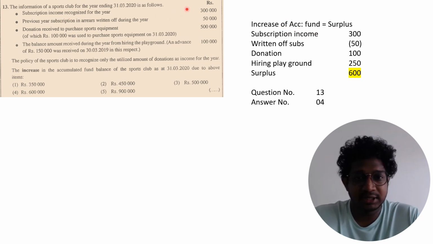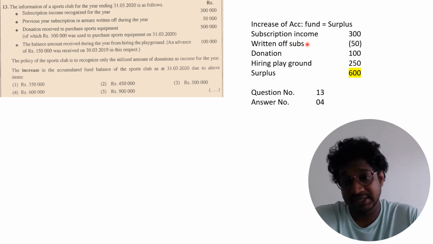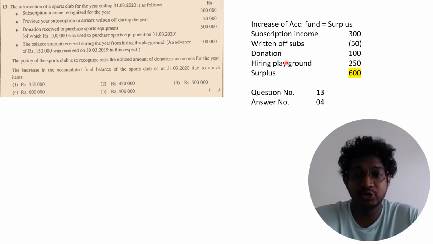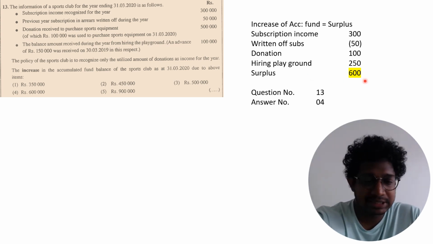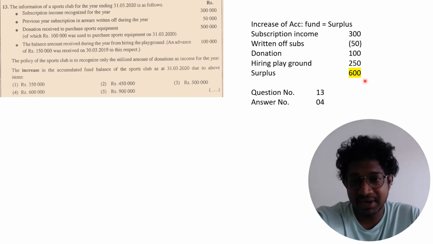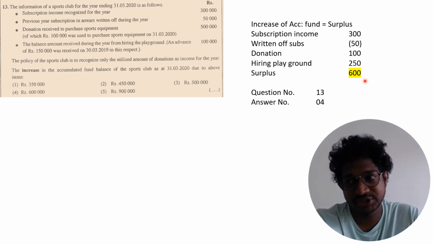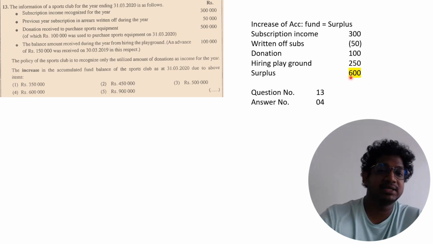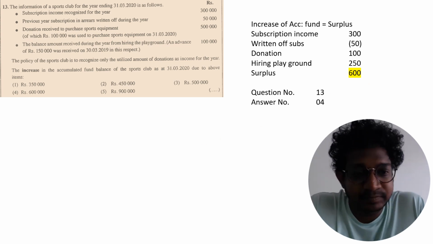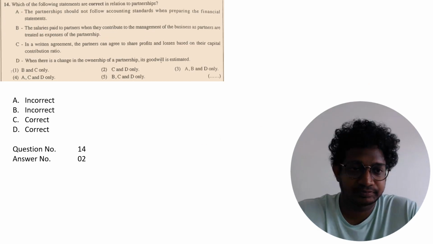The subscription income recognized in the income is 300, and the amount written off you have to minus as an expense. The donation is an income and the hiring of the ground is an income, so your surplus is 600. Which means the accumulated fund is increased by 600. So the correct answer for question number 13 is answer number 4. The increase in the accumulated fund balance is 600,000.